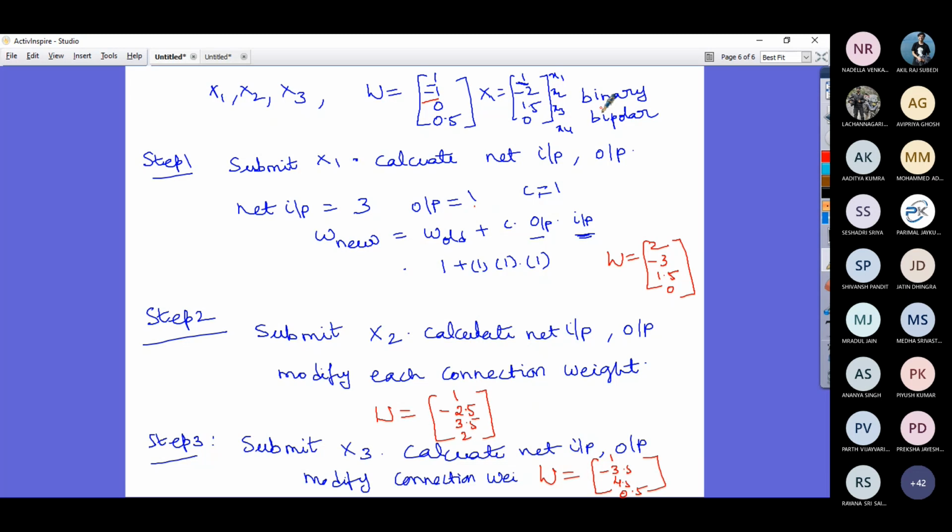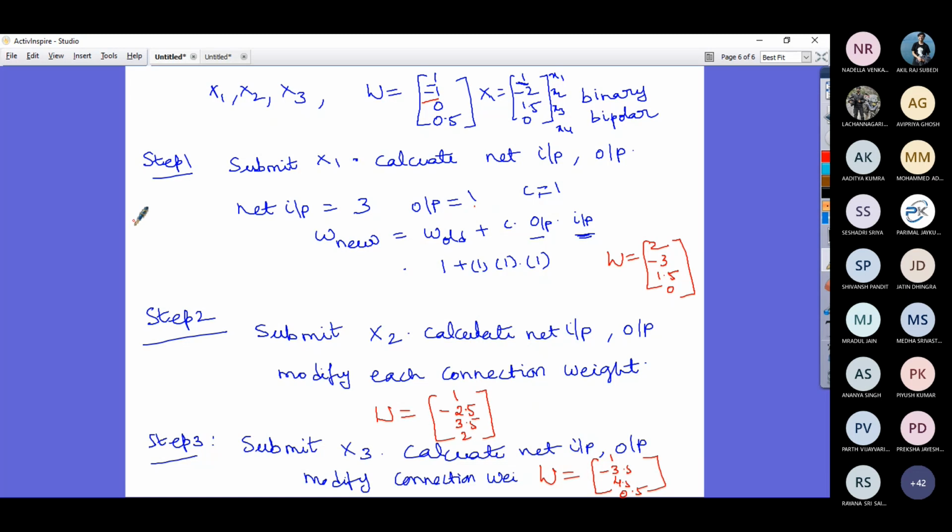Once we get an output, we modify the connection weights using the learning rule of that particular model. In this case, the Hebbian learning rule has been defined and we follow that. We have understood the steps in the learning process.